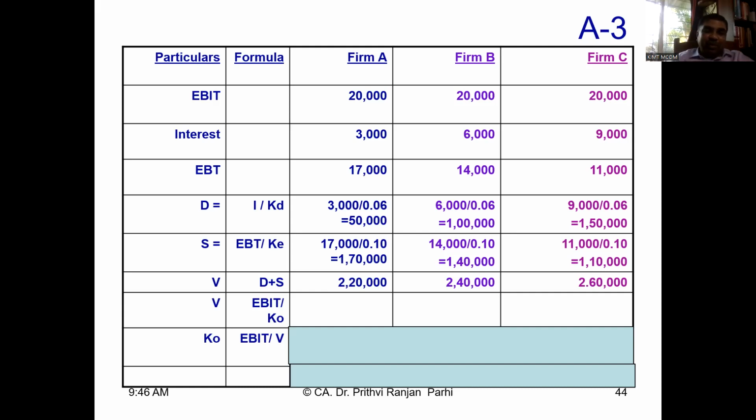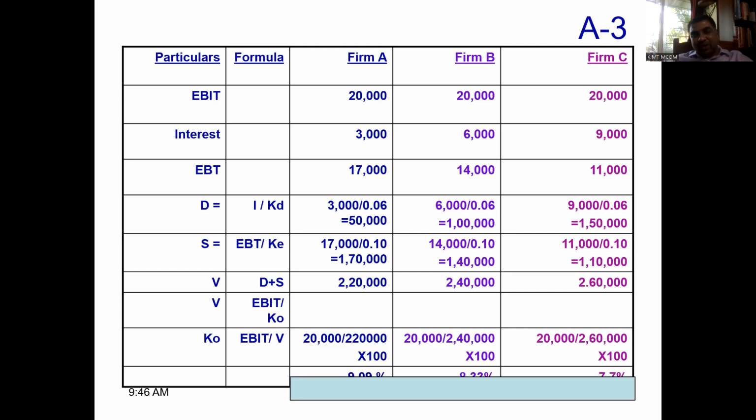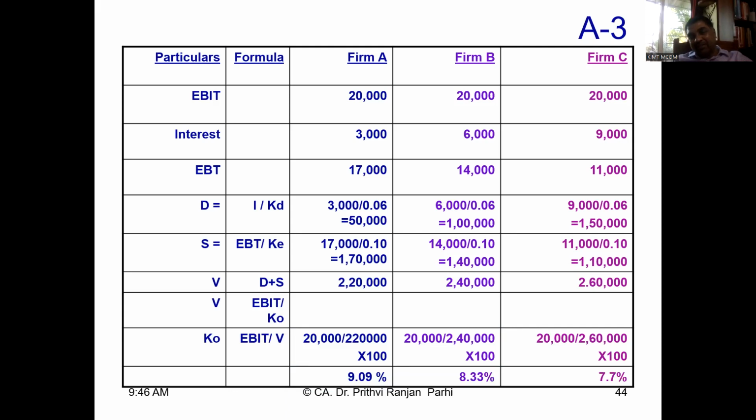Okay, here you can also compute overall cost of capital. What is EBIT by V? EBIT you know is 20,000, already given, and value you know is different. Firm A it is 2,20,000, firm B it is 2,40,000, firm C is 2,60,000. So overall cost comes to 9.09%. For B it is 8.33%. Third case it's 7.7%. So your observation should be that when more and more debt is introduced, the overall cost of capital diminishes and the value of the firm increases. That is the observation.